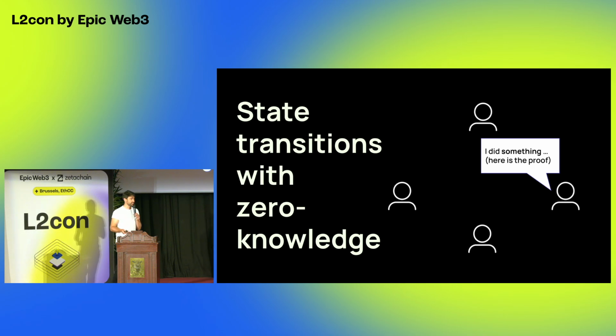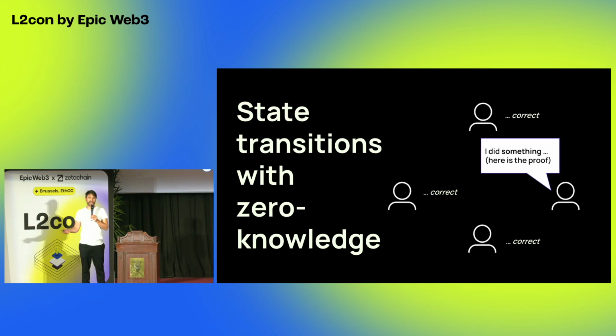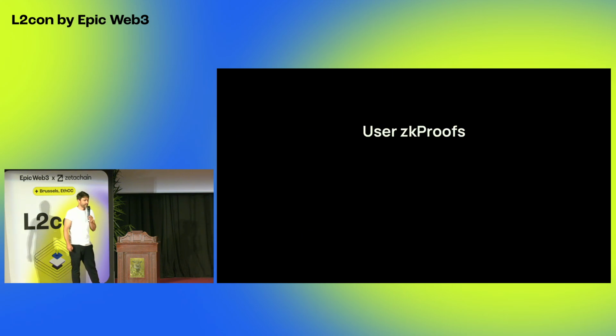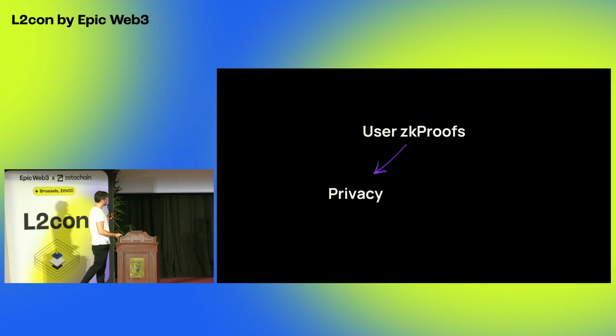Here's some user, he says, I did something, you don't know what because it's zero-knowledge, but here's the proof of what I did. And everyone says, okay, yeah, that's correct, you applied our rules. This is how you can construct a blockchain. So the core principle is that users generate their own zero-knowledge proofs.